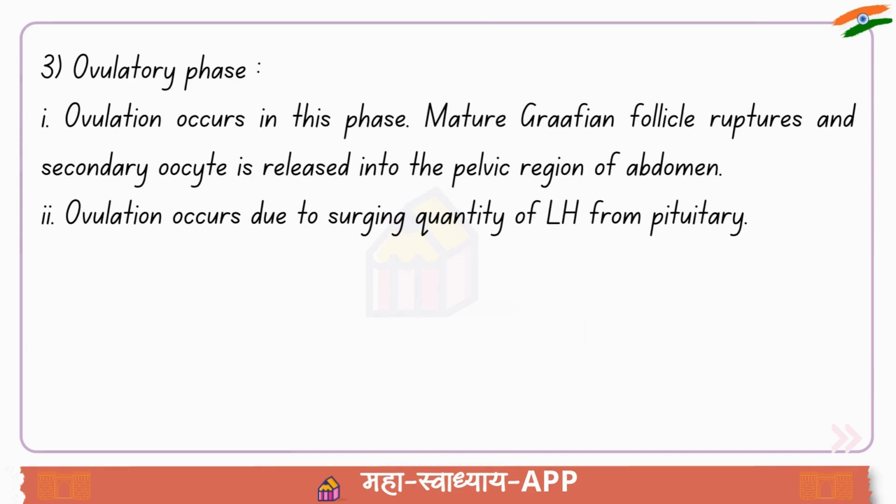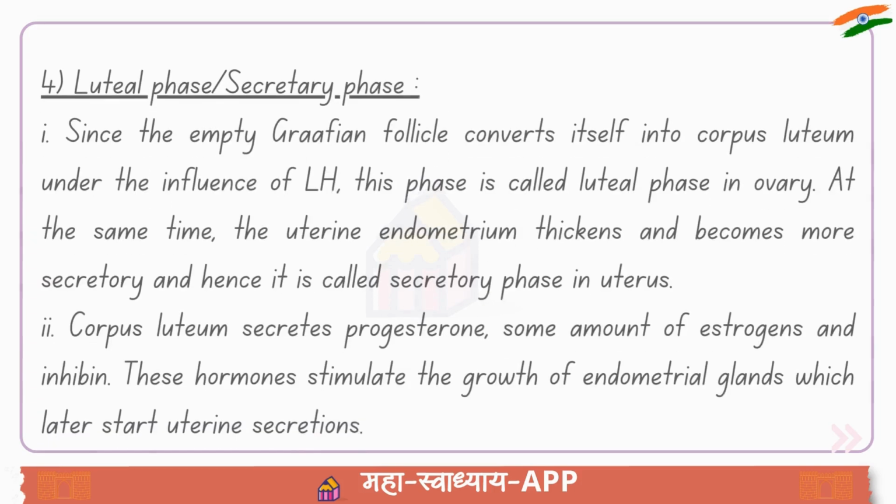3. Ovulatory phase. Ovulation occurs in this phase. Mature Graafian follicle ruptures and secondary oocyte is released into the pelvic region of abdomen. Ovulation occurs due to surging quantity of LH from pituitary.